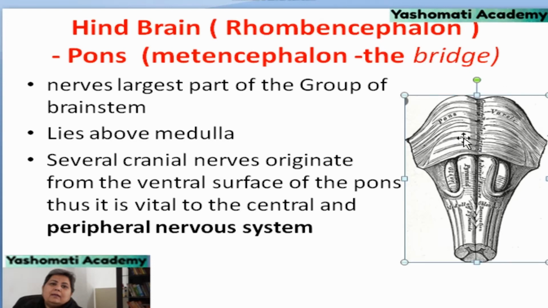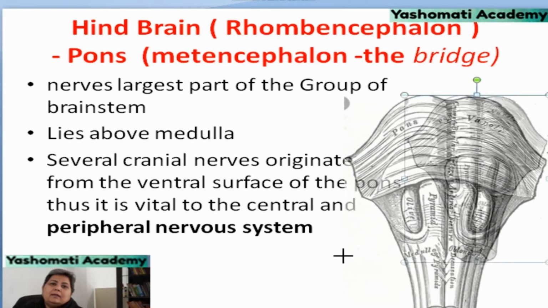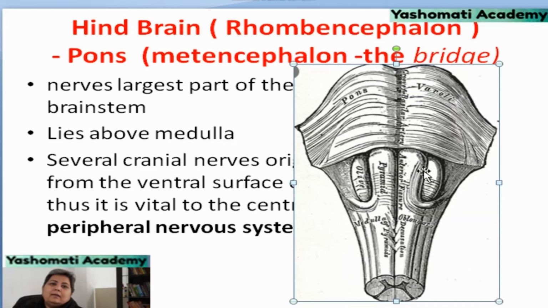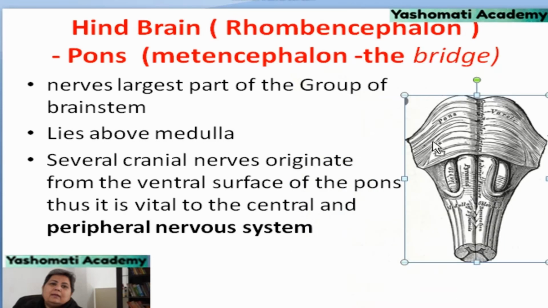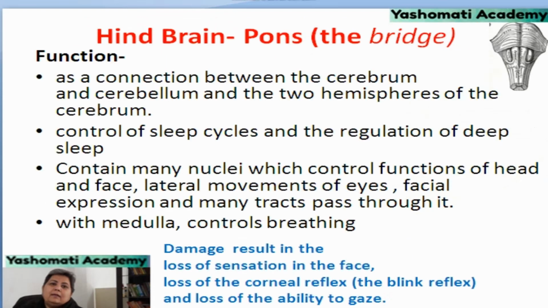If we look at this picture, then we will be able to see where it is located. This part of the brain which is present here, that is called the pons. It is also called pons varolii. Varolii is the name of the biologist. And what are the functions?